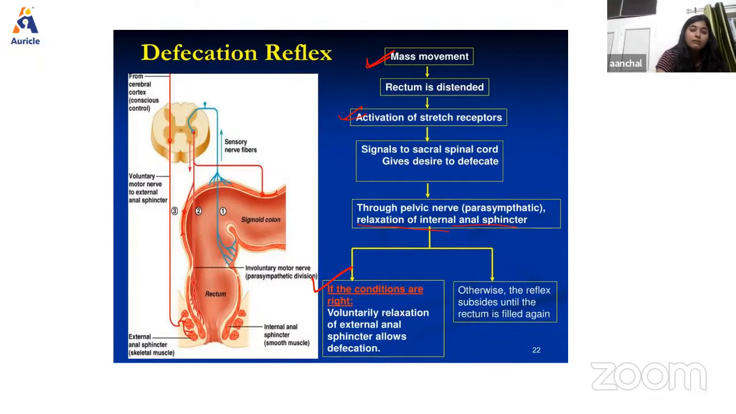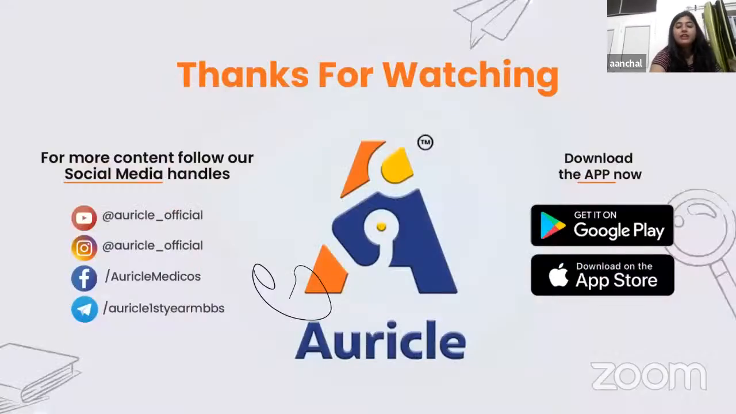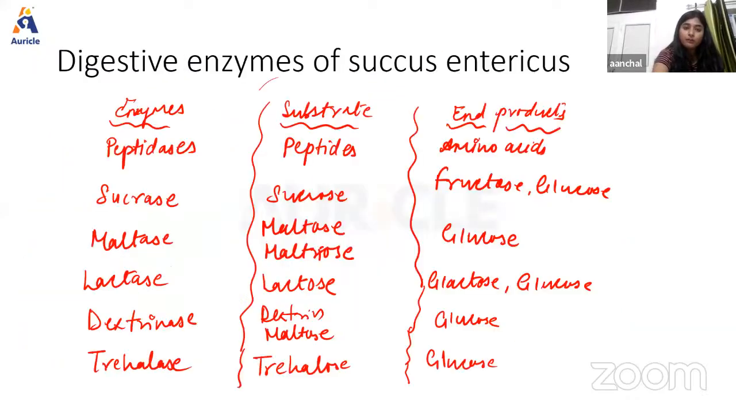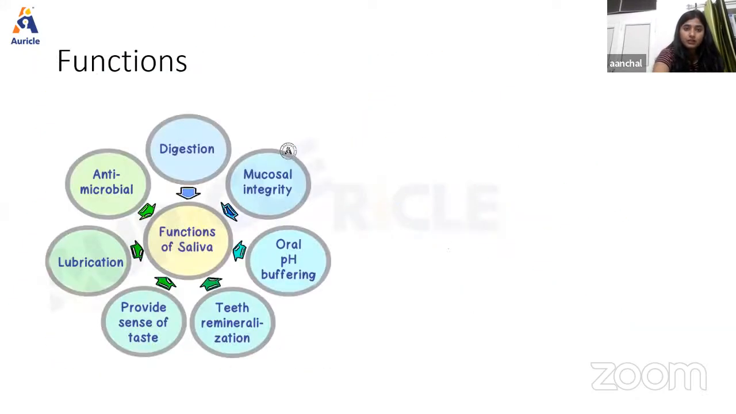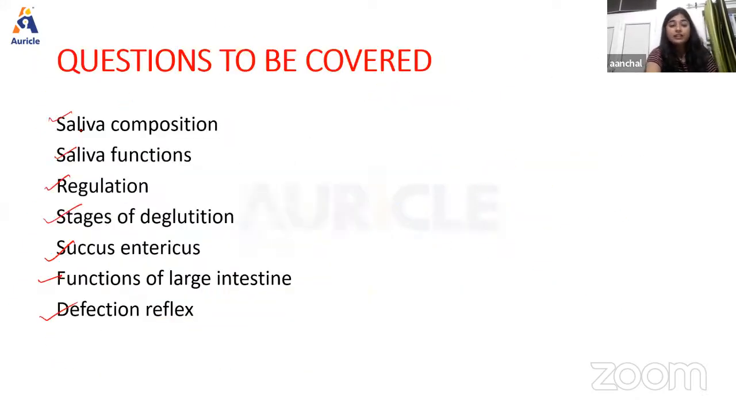So this is all about the defecation reflex, and we have discussed all the important topics of this GIT: saliva composition, function, regulation, stages of deglutition, succus entericus, function of the large intestine, and defecation reflex. All we have covered.